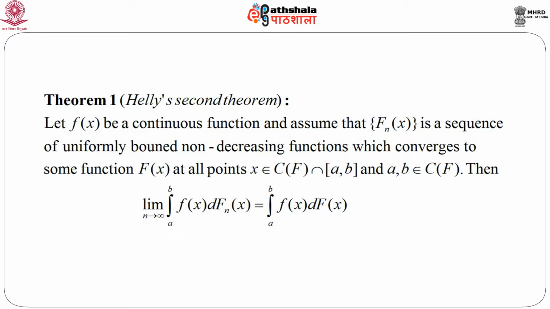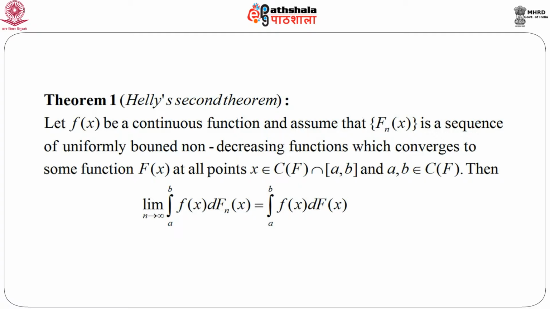So, this gives us an idea about the convergence of non-decreasing uniformly bounded sequences, and in some sense, considering another continuous function. But remember, it is enough to get this convergence at continuity points of F intersection with the interval [a, b].